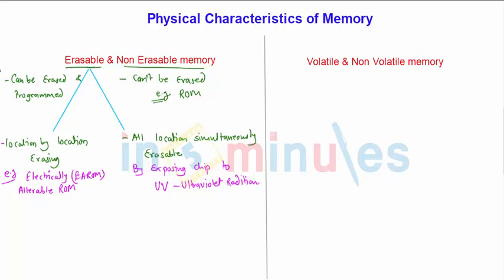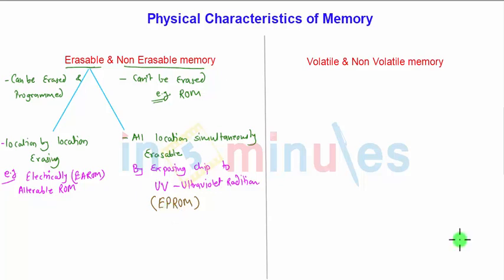This kind of memory is called erasable and programmable ROM, that is EPROM, or you can also call it electrically programmable or erasable programmable ROM. There is another type called EEPROM, which is electrically erasable and programmable ROM.